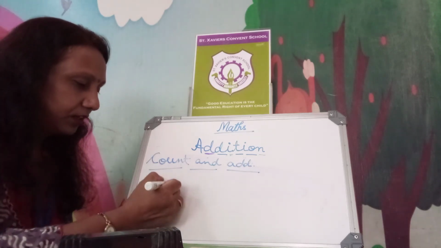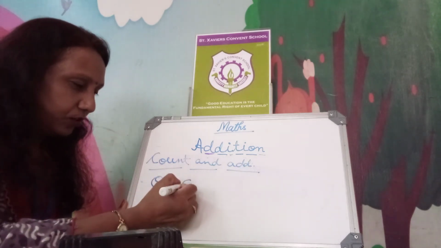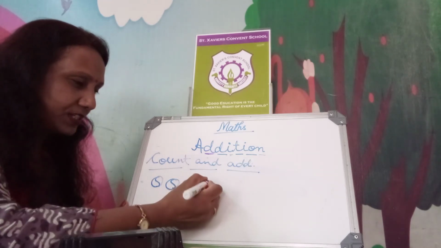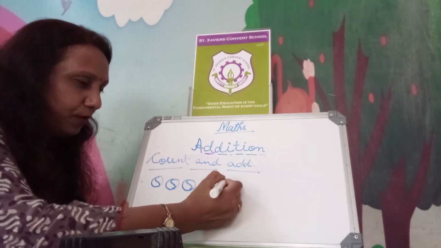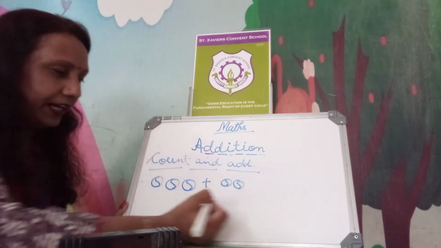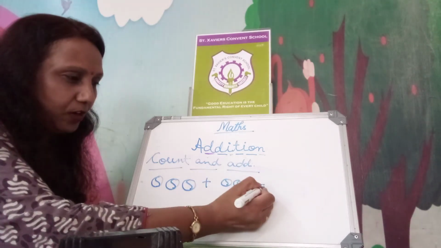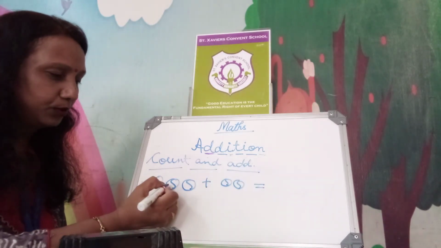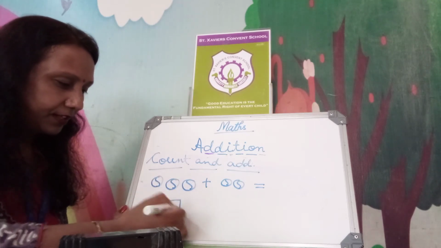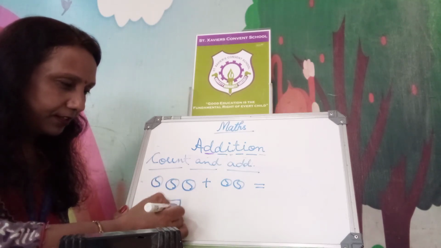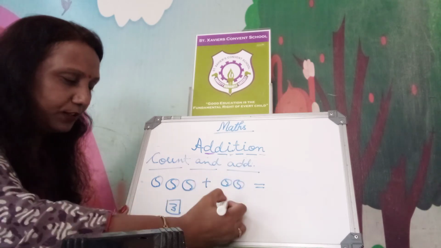1 ball, 2 ball, 3 ball, one side. 1 ball, 2 ball, another side. So how many in all? Count it. 1, 2, 3. And this side 1, 2.